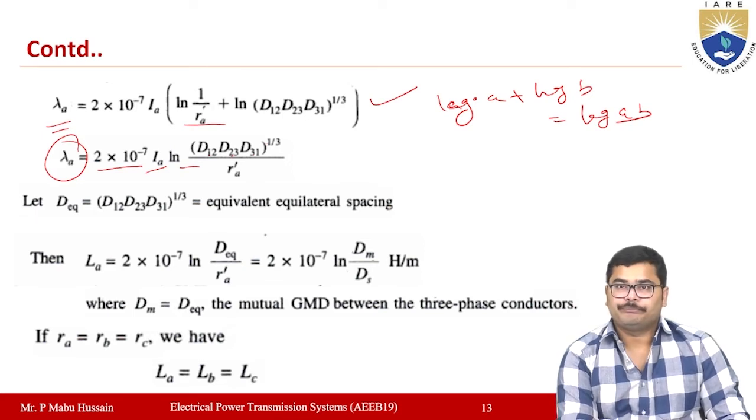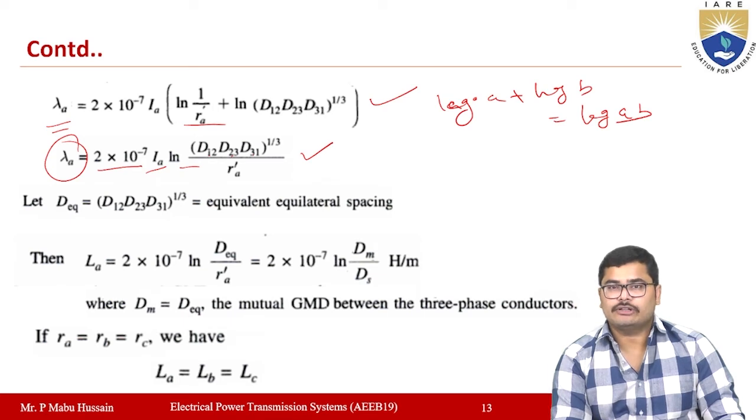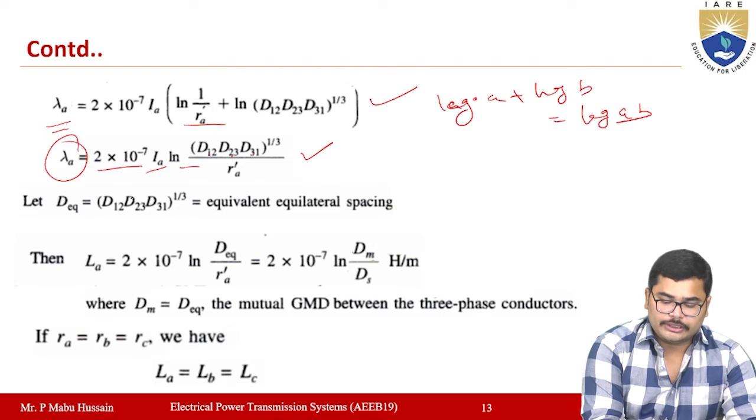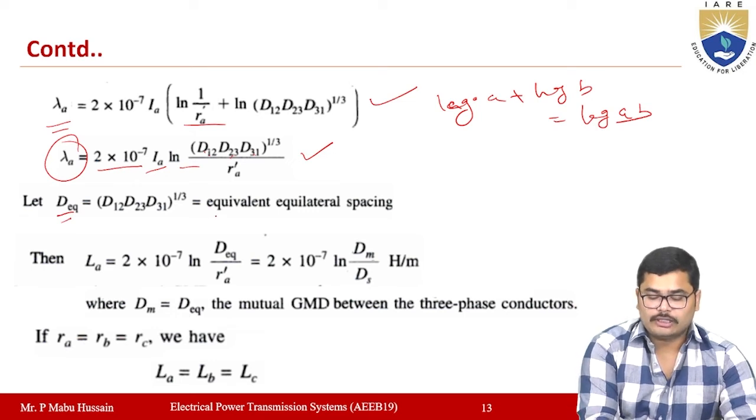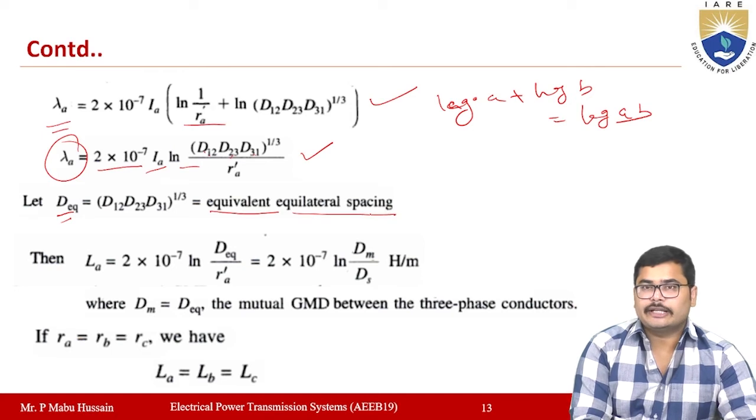This is the flux linkages expression for conductor A. Here (D12 D23 D31) whole to the power of 1 by 3 you can call D equivalent, which is called the equivalent equilateral spacing.